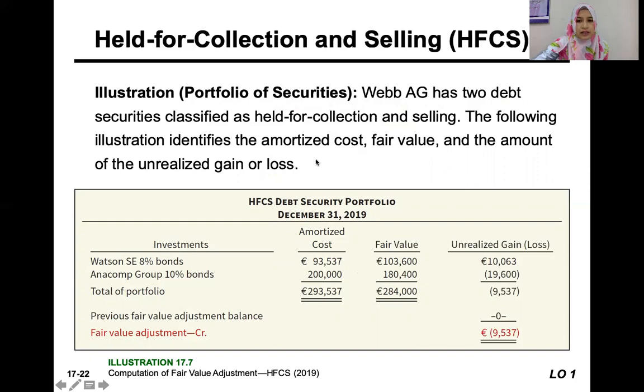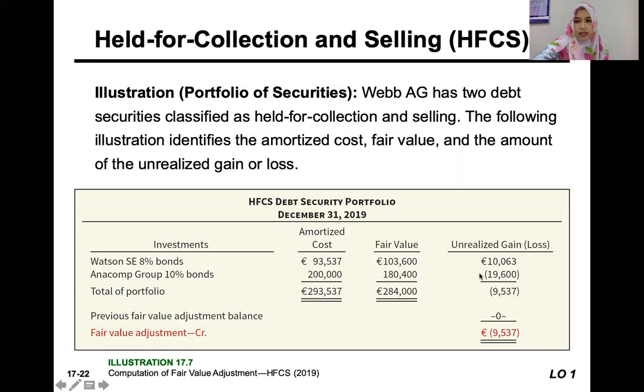Let's say under held for collection and selling, it also has several types of debt investment. Say they have the bond from Watson 8% and then Anacom Group 10%. So they would display how much the amortized cost and how much the fair value, and show how much the unrealized gain or loss. And then the net amount of fair value adjustment.